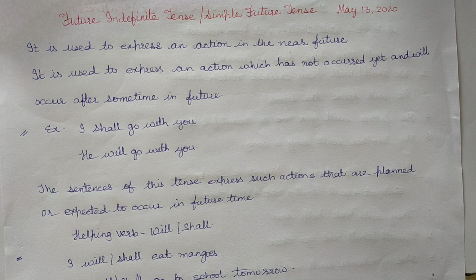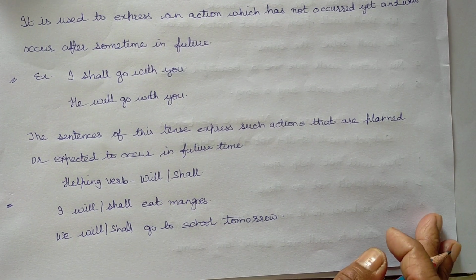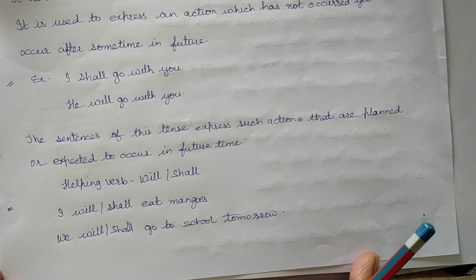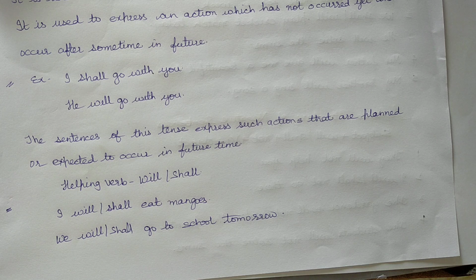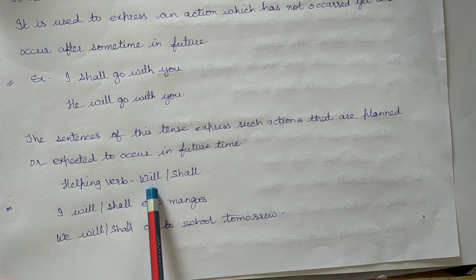A verb is said to be in future tense when the action it is describing has to take place at some point in future. It is used to denote an action that is in near future. The sentences of this tense express such actions that are planned or expected to occur in the future time. The helping verb is will or shall.